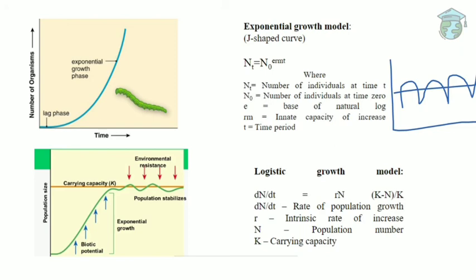So the logistic growth model curve exists, but the exponential one doesn't, even though it exists up to a certain point of time. This is the basic difference between the exponential growth model and the logistic growth model.